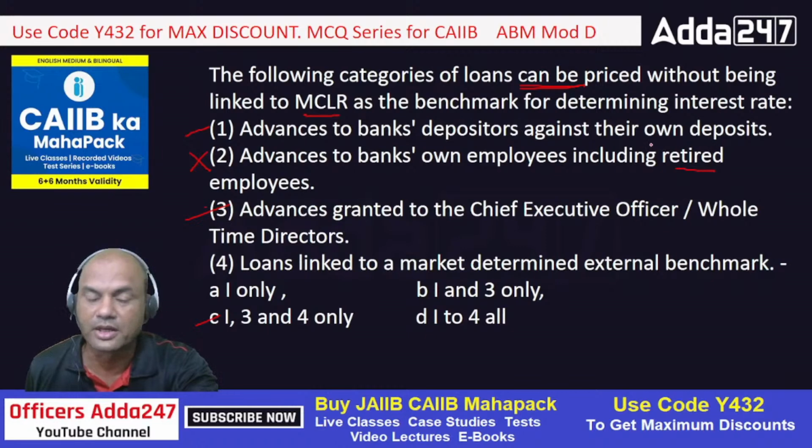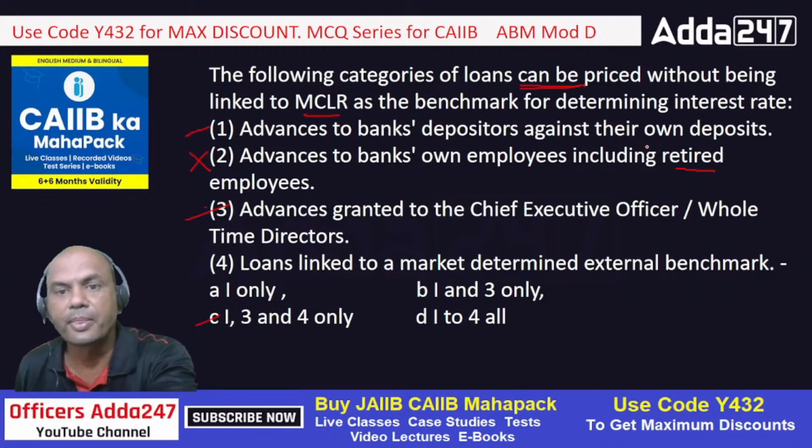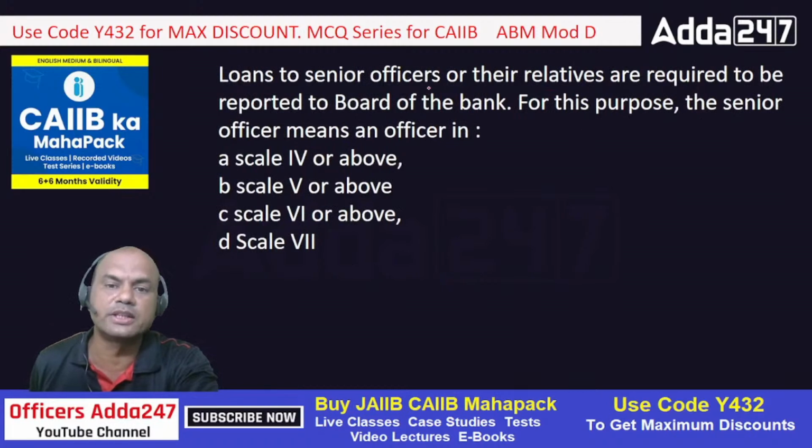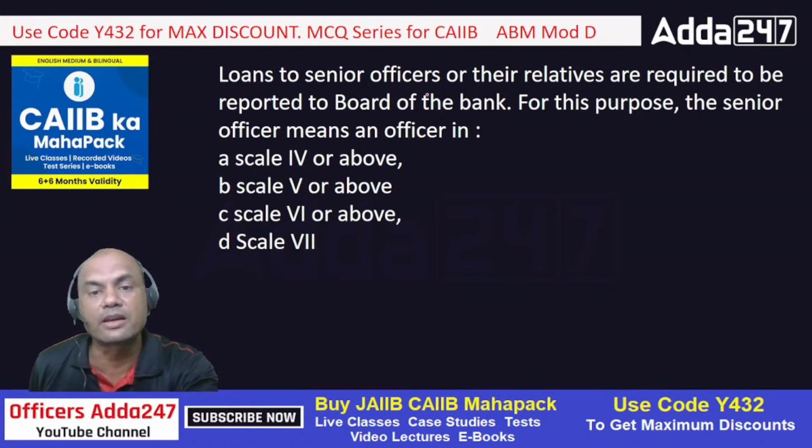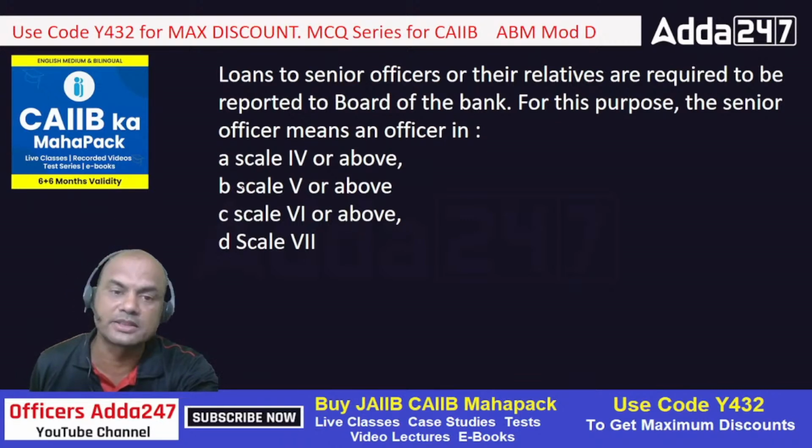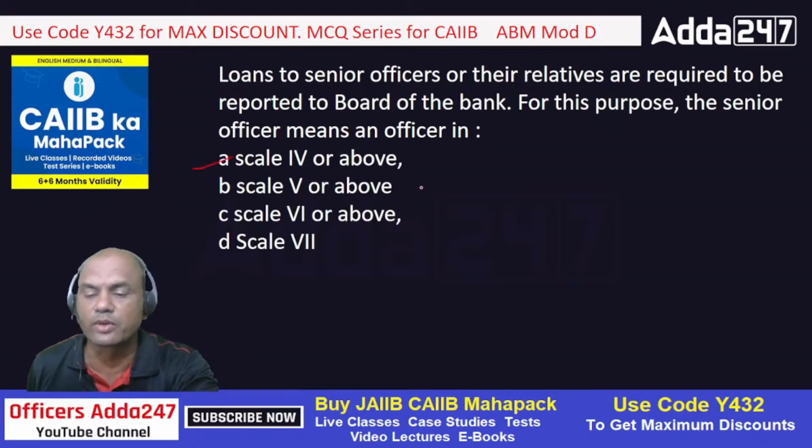Loans to senior officers or their relatives are required to be reported to the board of the bank. For this purpose, the senior officer means the officer who is at the senior grade. Whenever I give a loan to those senior officers or their relatives, who will be considered as the senior officer? Scale 4 and above, scale 5 and above, scale 6 and above, scale 7. What do you think should be the answer over here? Yes, the answer is A. Scale 4 and above.